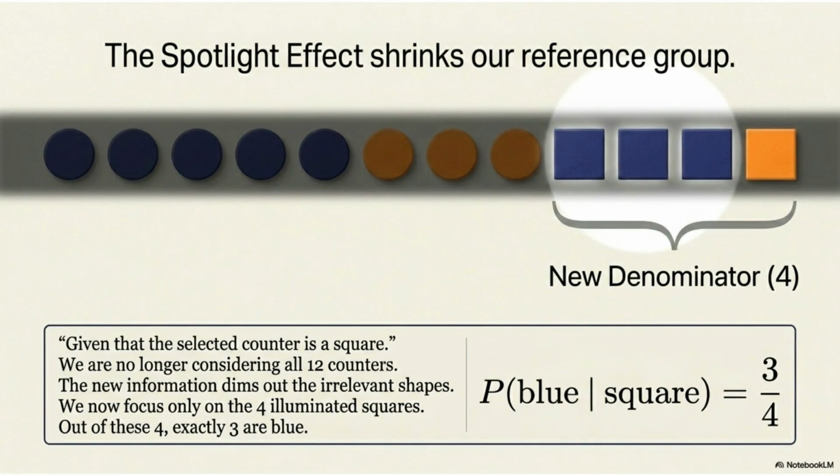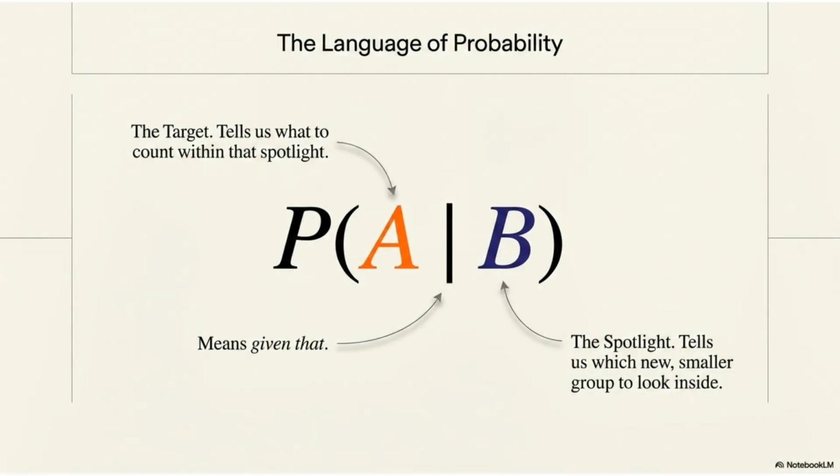When we add the condition, given that the selected counter is a square, we no longer consider all 12 items. We focus only on the 4 squares, 3 of which are blue. Our new probability is 3 out of 4. This is the language of probability.